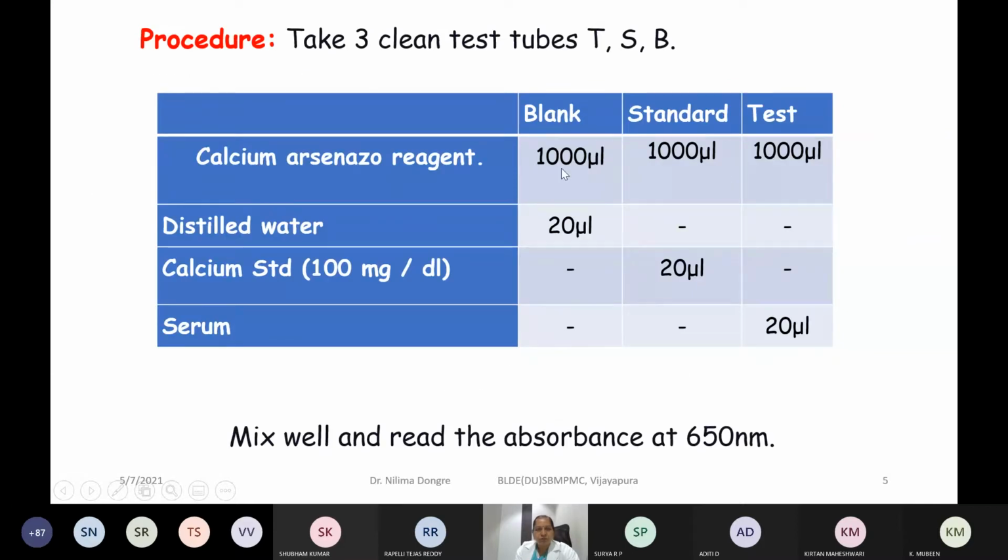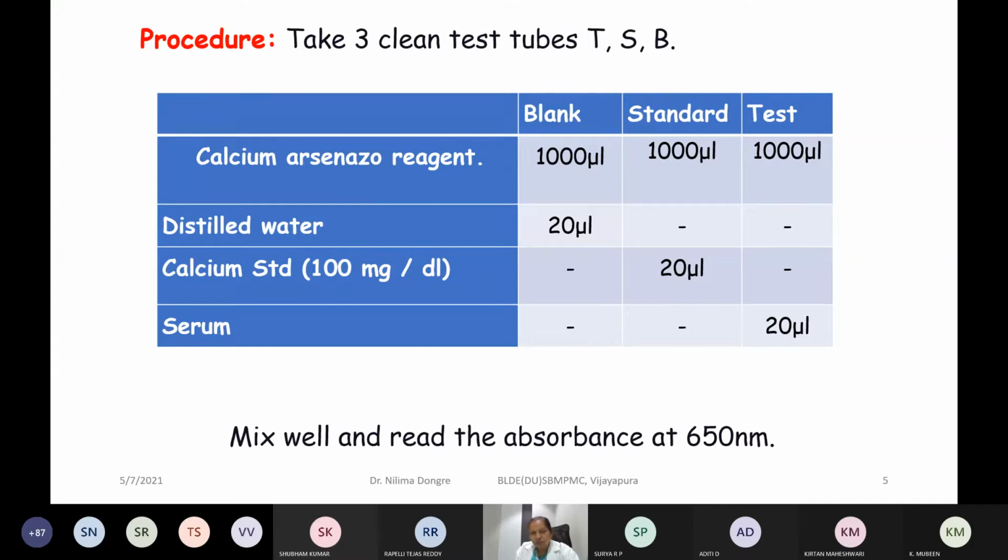In all three clean glass test tubes, you first have to label them, and remember for calcium estimation the glassware should be thoroughly clean and dry. Any impurity is going to cause an increase or decrease in your absorbance.